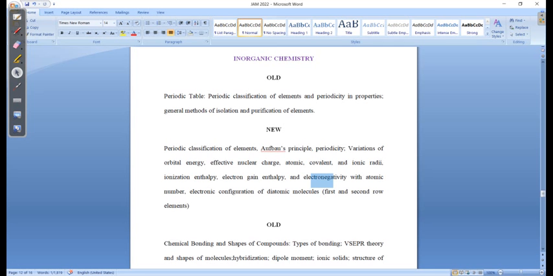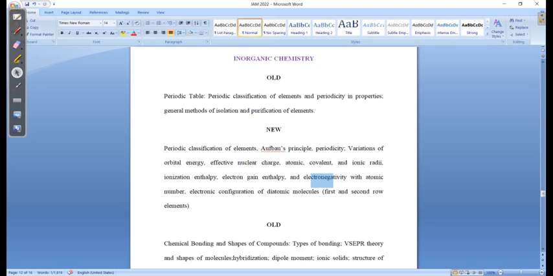So in the upcoming examination also they may ask questions based on the electronegativity. Generally the scales of the electronegativity, there are various scales which they may ask in the upcoming examination. So you should be very, very careful about that.